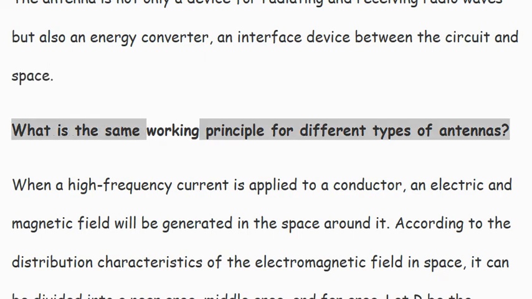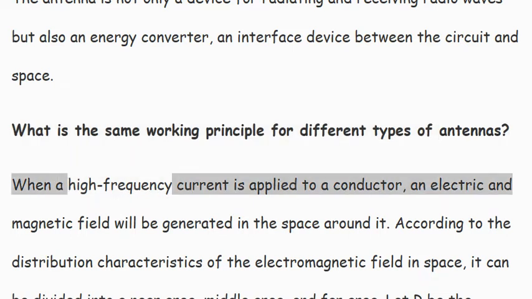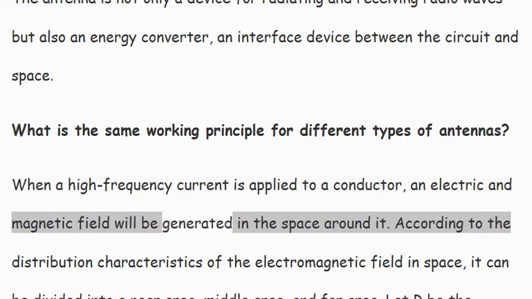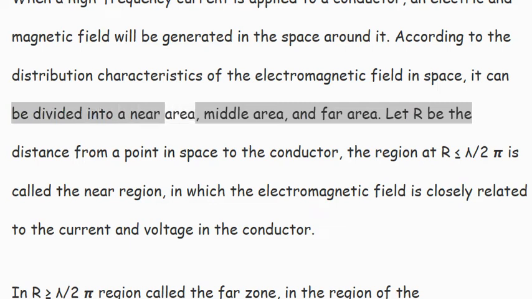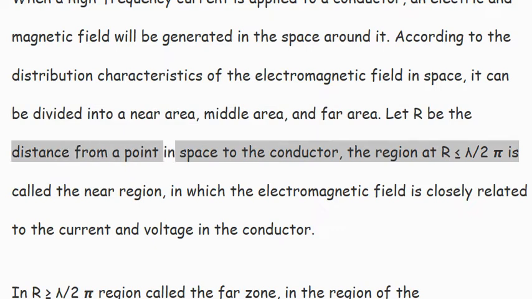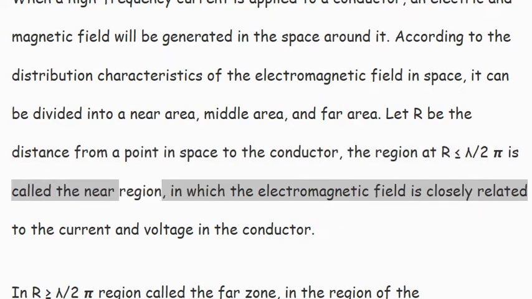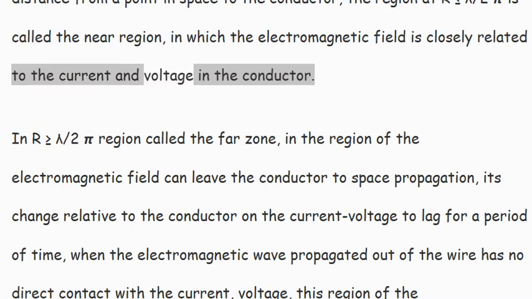What is the same working principle for different types of antennas? When a high-frequency current is applied to a conductor, an electric and magnetic field will be generated in the space around it. According to the distribution characteristics of the electromagnetic field in space, it can be divided into a near area, middle area, and far area. Let r be the distance from a point in space to the conductor. The region at r less than or equal to lambda/2 is called the near region, in which the electromagnetic field is closely related to the current and voltage in the conductor.